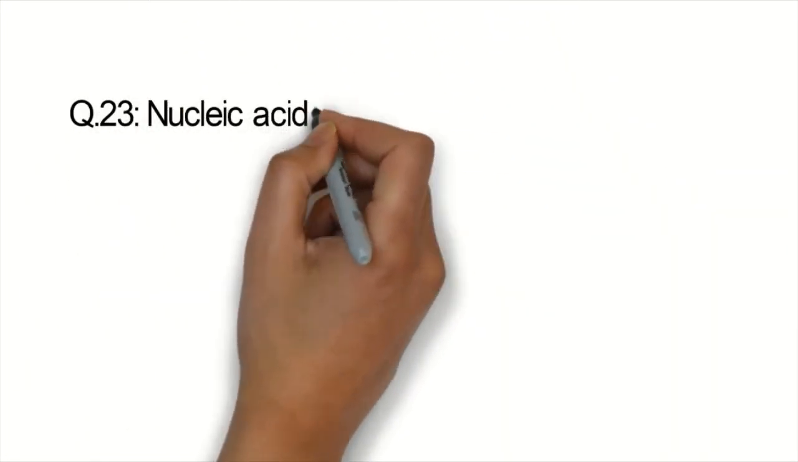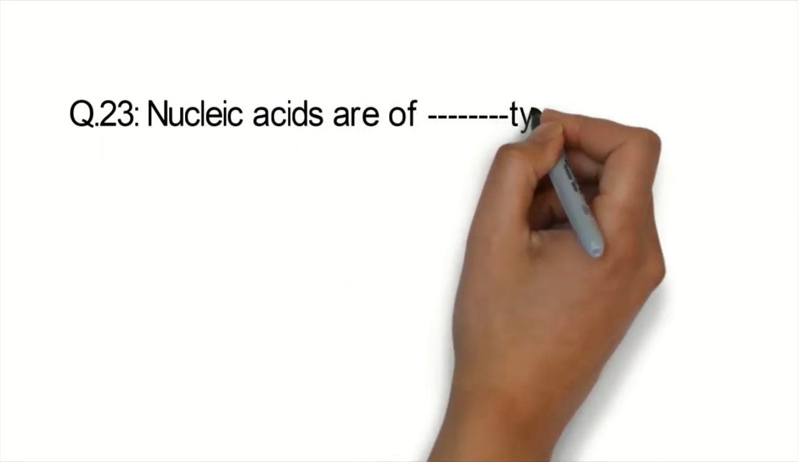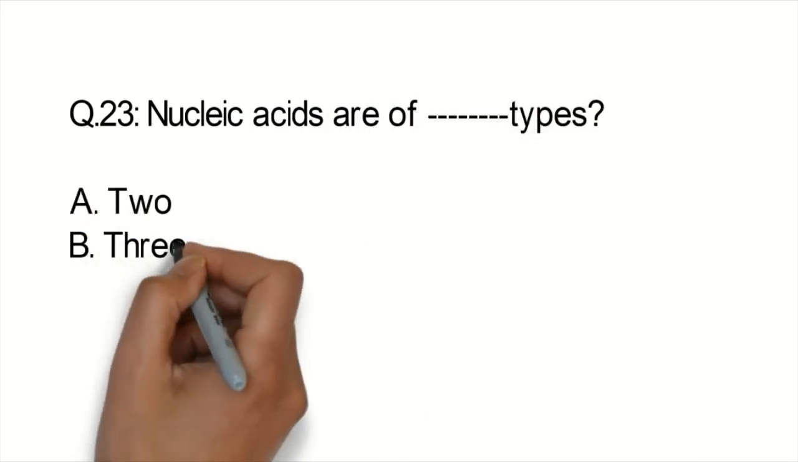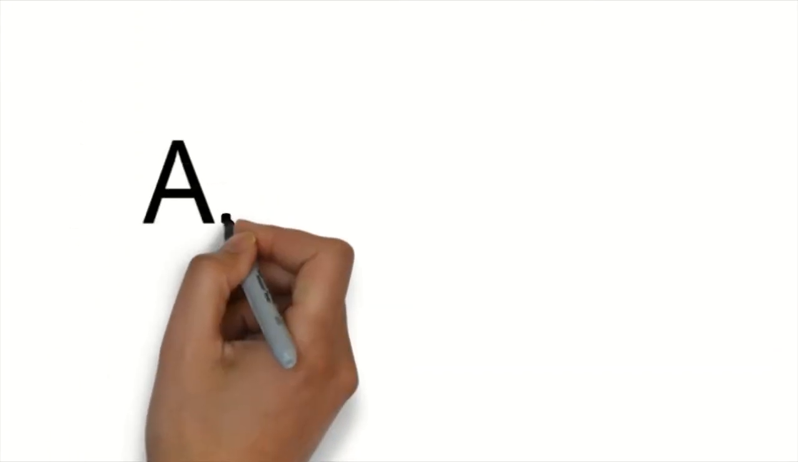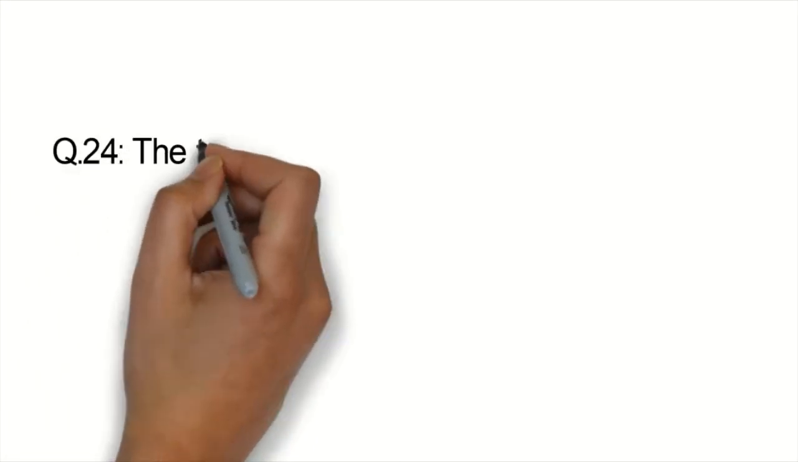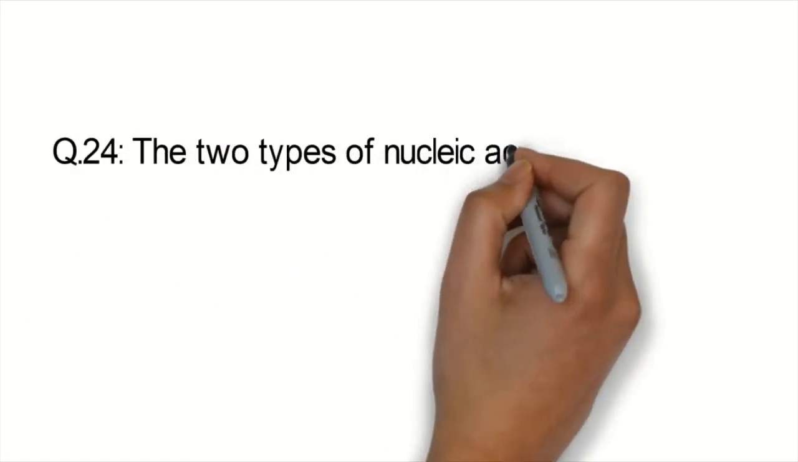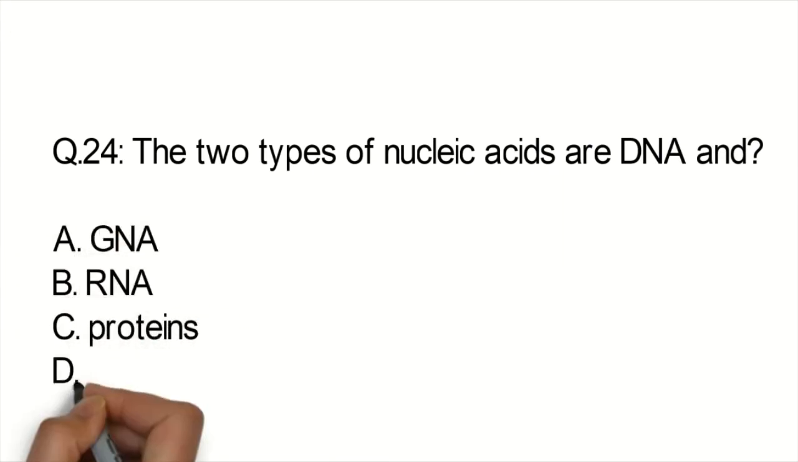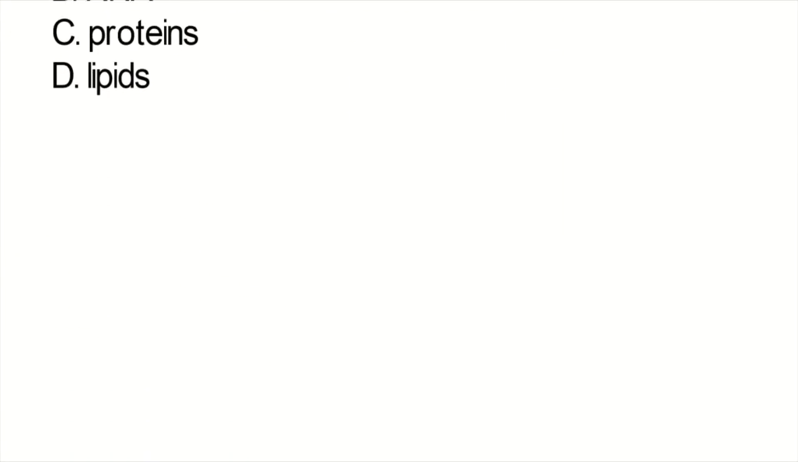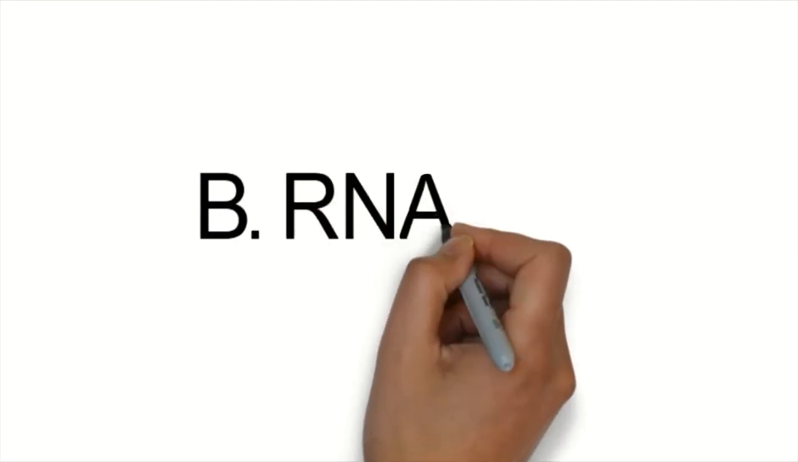Question number 23. Nucleic acid are of dash types 2, 3, 4, 5, and correct one is option A, 2. Question number 24. The two types of nucleic acids are DNA and GNA, RNA, protein, lipids, and the correct one is option B, RNA.